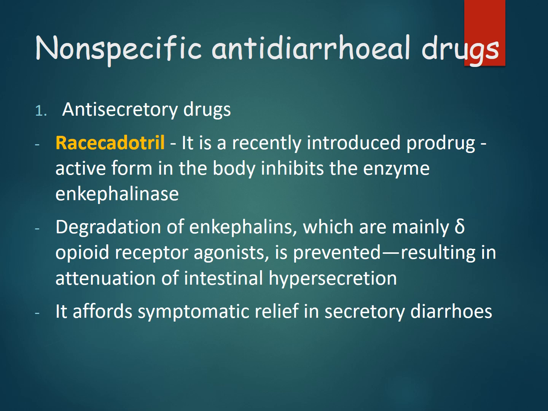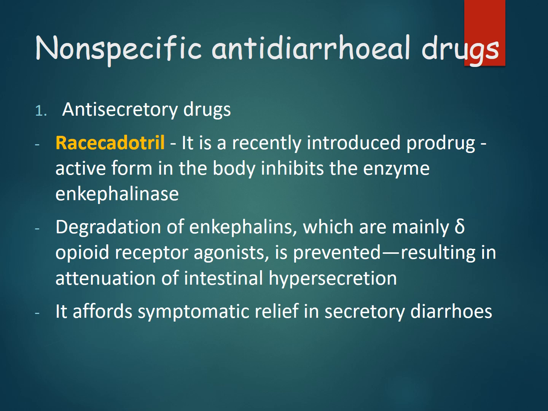Enkephalinase. What is enkephalinase? It is an endogenous opioid. Endogenous opioid means our drugs like opium, that is mainly our opioid drugs. Like morphine, opioid drugs like morphine, the mechanism is mainly through the receptors of morphine. Like that, our body itself produces some opioid-like or opioid receptor activating peptides like enkephalin.